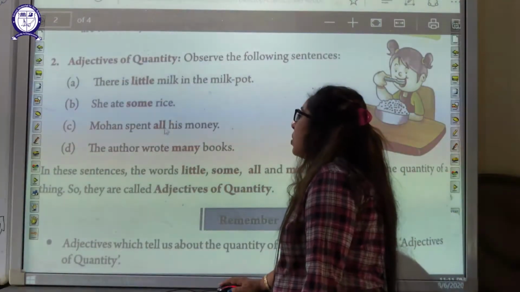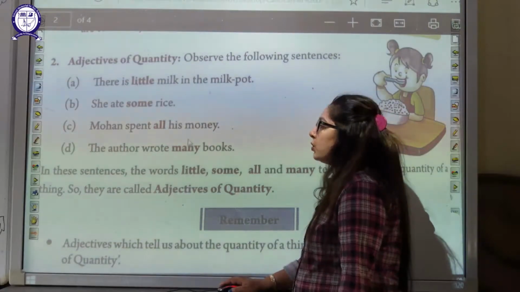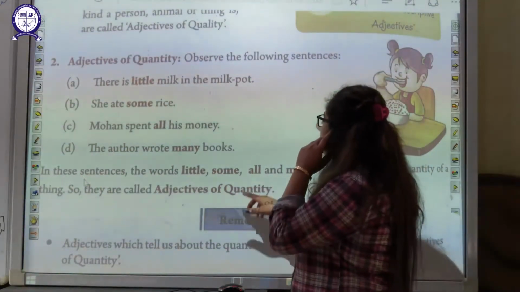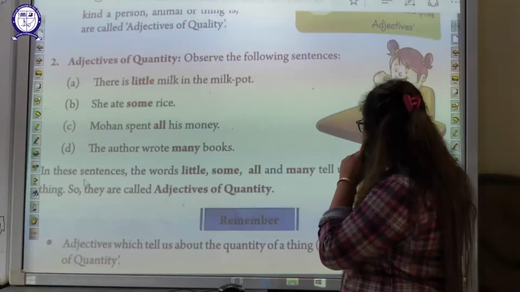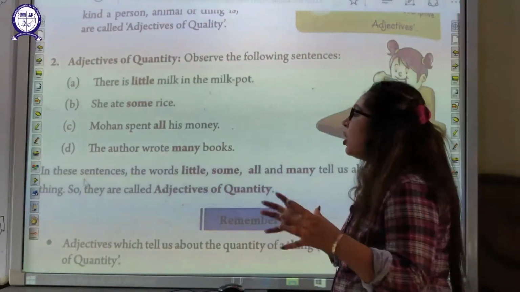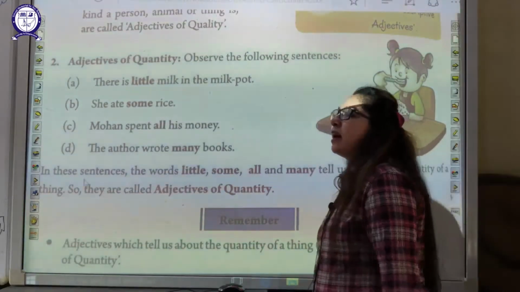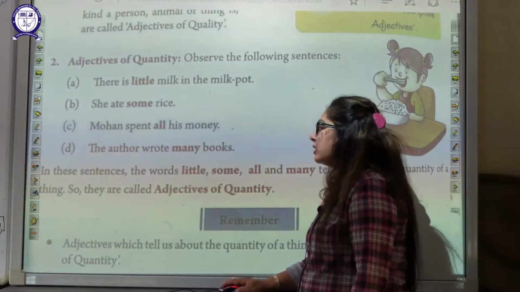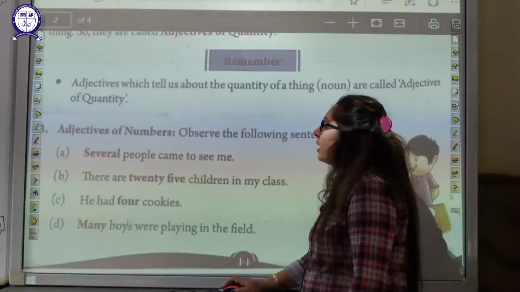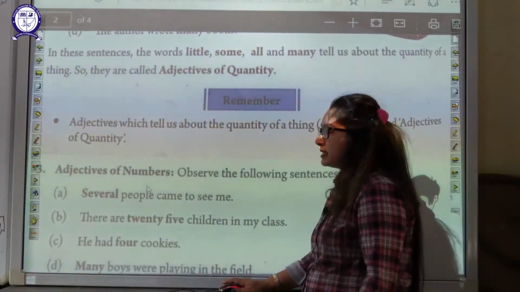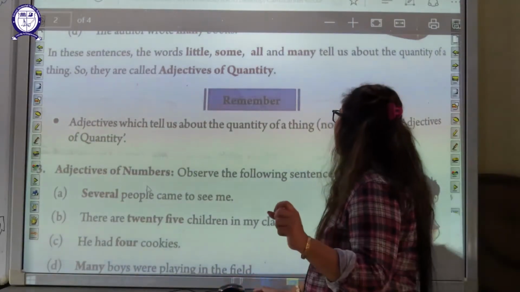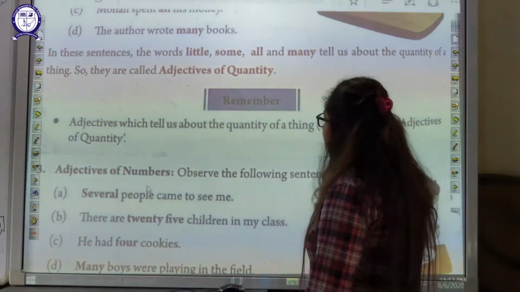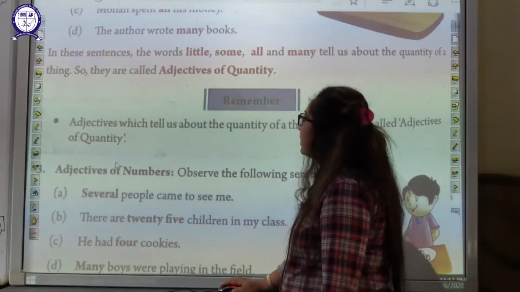Mohan spent all his money. The author wrote many books. In these sentences the words little, some, all and many tell us about the quantity of a thing. So they are known as adjectives of quantity. An adjective which tells us about the quantity of a thing is called an adjective of quantity.